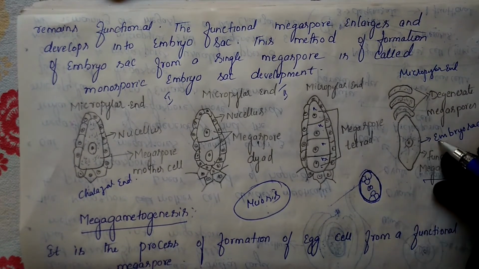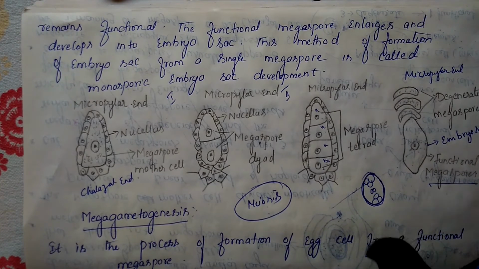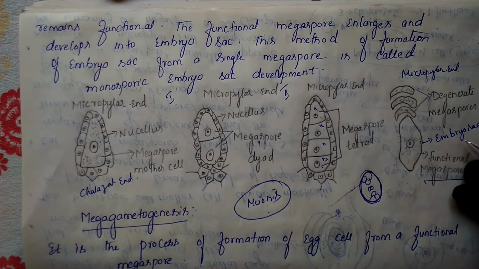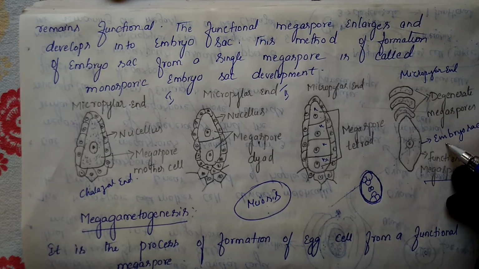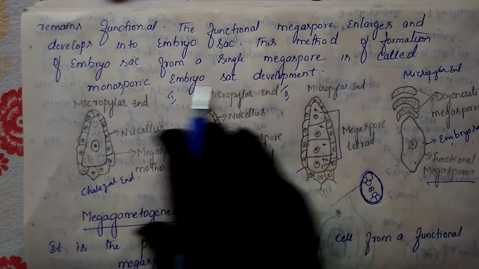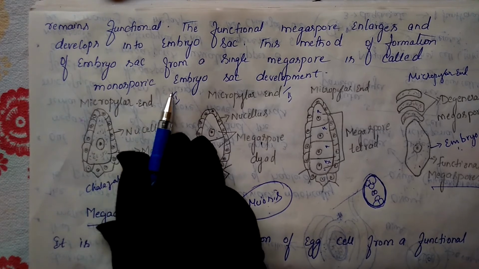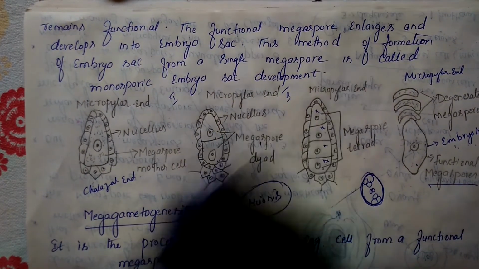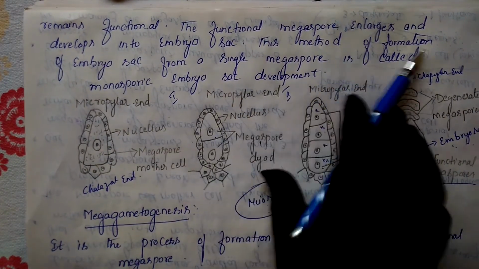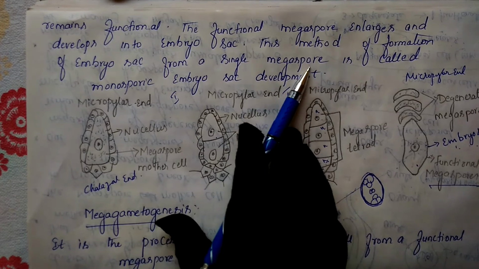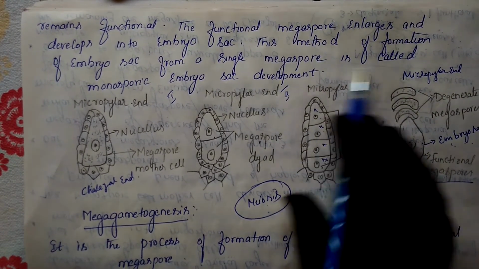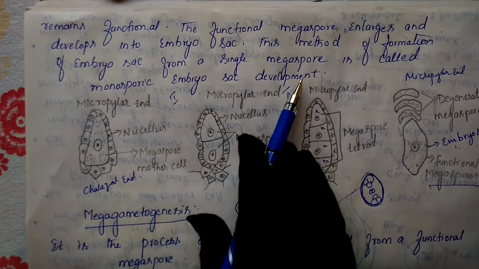Formation of this outer structure we are calling megasporogenesis. Formation of this complete structure we are calling embryogenesis. So finally we got one functional embryo sac. That's why we call that process monosporic embryo sac development. What is the meaning of monosporic embryo sac development? This method of formation of an embryo sac from a single megaspore, because we got this embryo sac from only one megaspore, is called monosporic embryo sac development.